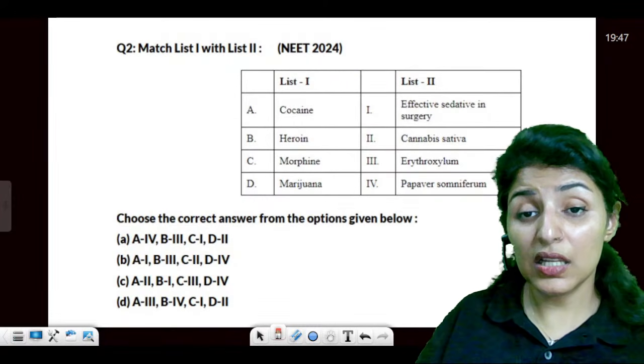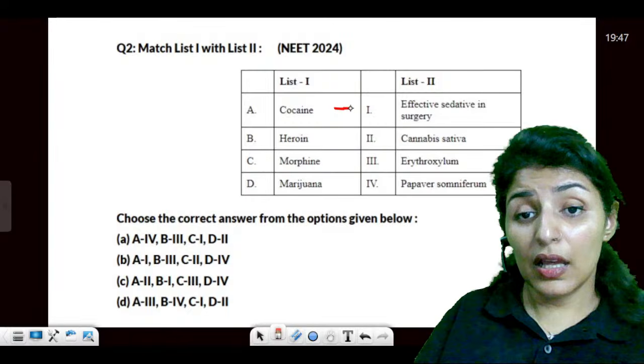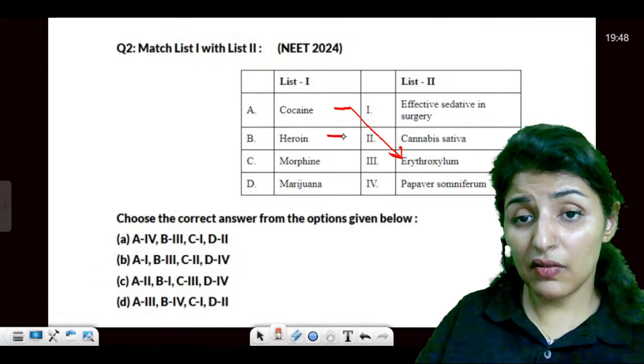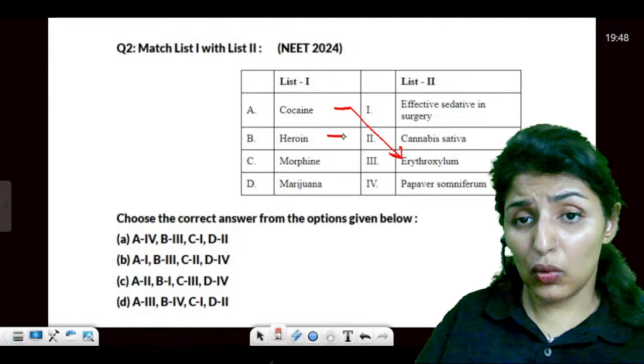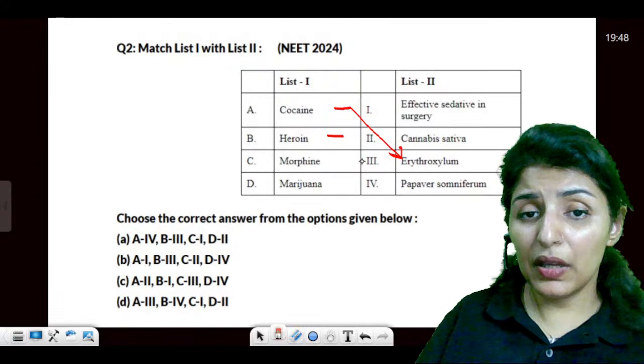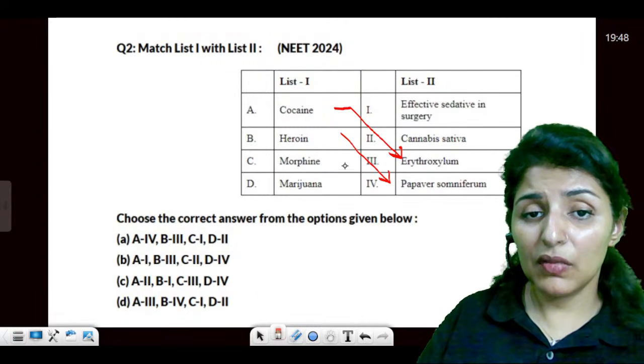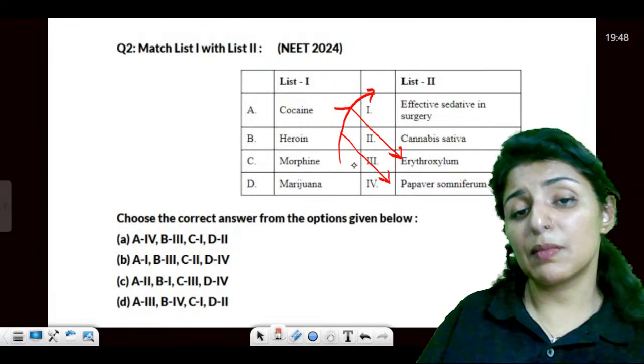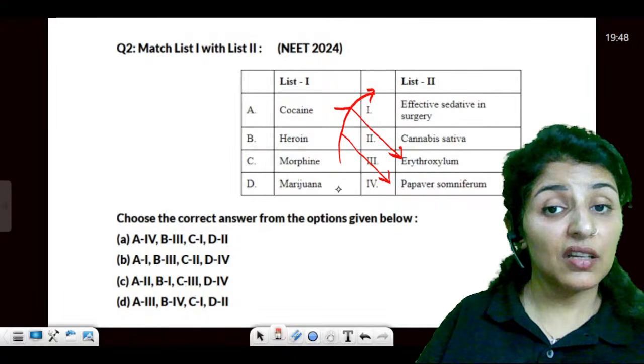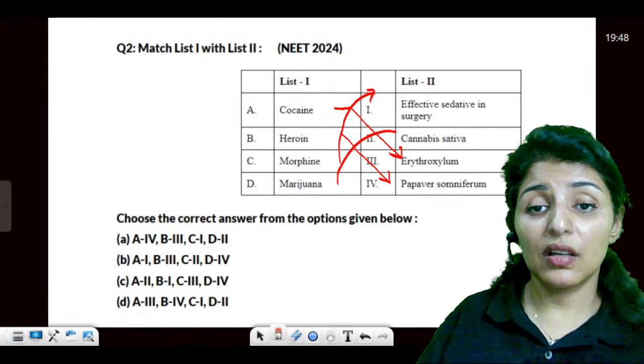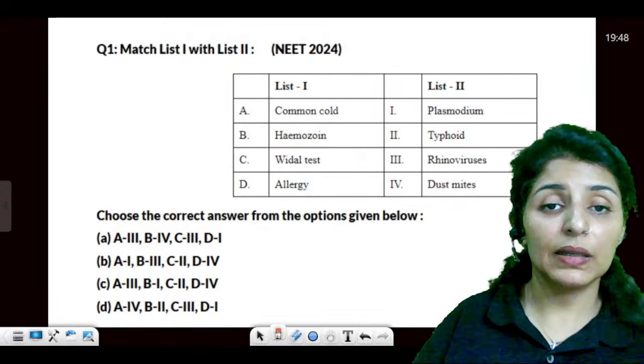Cocaine is produced from Erythroxylum coca. Heroin is an effective, no, heroin comes from poppy, which is Papaver somniferum. Morphine, again, it has asked a similar question in 23, is an effective sedative. Marijuana, obtained from cannabis. Clear?